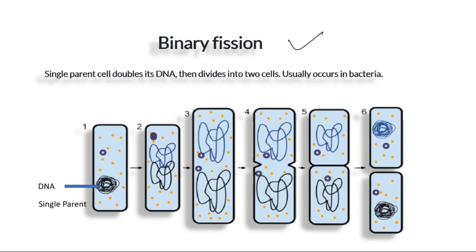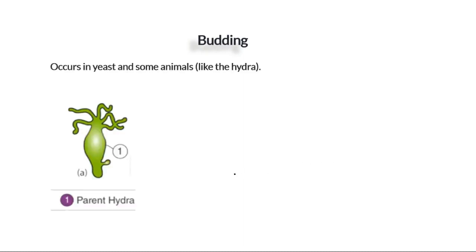Now the next one, budding. We can take the example of hydra. It also occurs in yeast. You have studied yeast, hydra and others in previous chapters. If this is a hydra, this is a parent hydra, a single parent. We don't require both parents here, like male and female in humans.